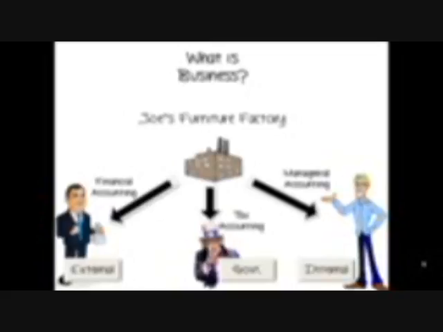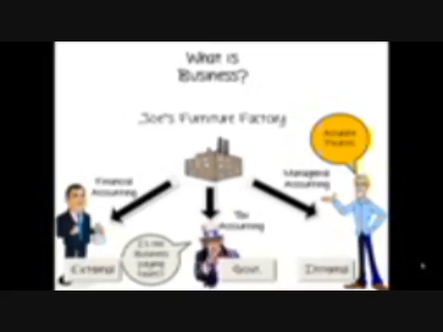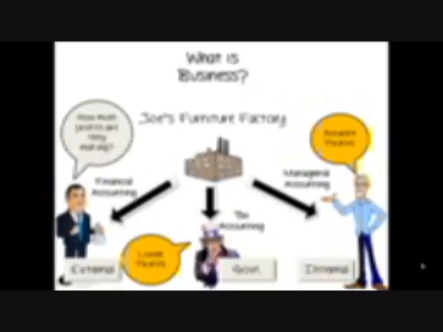Internal users are interested in knowing how the business is doing. For this, they need accurate information, and this accurate information is needed for prompt decision making. Uncle Sam, the government, is interested in knowing how much taxes are due. Businesses just want to show a poor picture to Uncle Sam, so that they could probably pay lower taxes. And hence, businesses show lower profits to Uncle Sam. External users are interested in knowing how much profit the business is making, so businesses tend to show a good picture to them by showing higher profits.